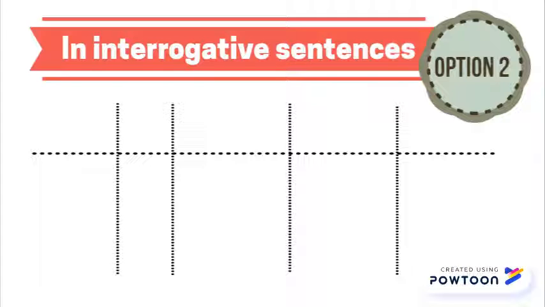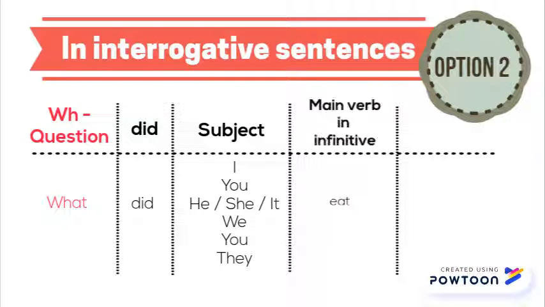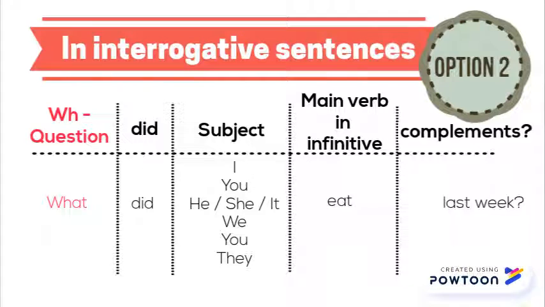Option 2. We start the question with a question word and the rest remains the same. So, we write the question word, the auxiliary verb did, the subject, then the main verb in infinitive, and finally the complements. For example, what did you eat last week?